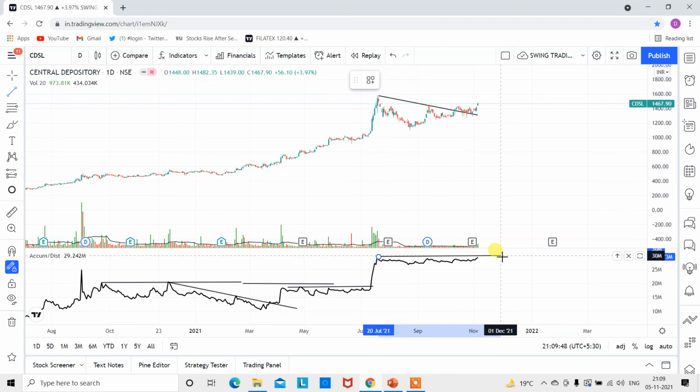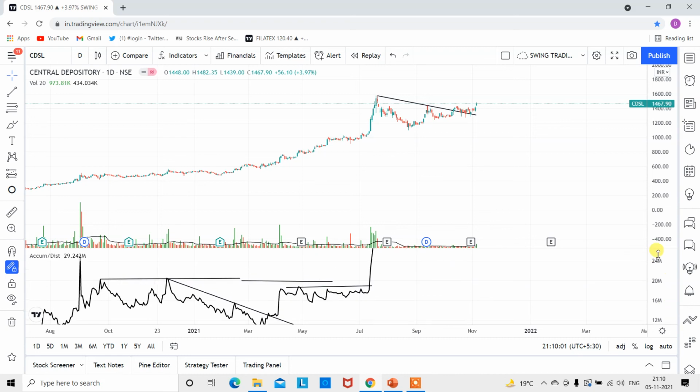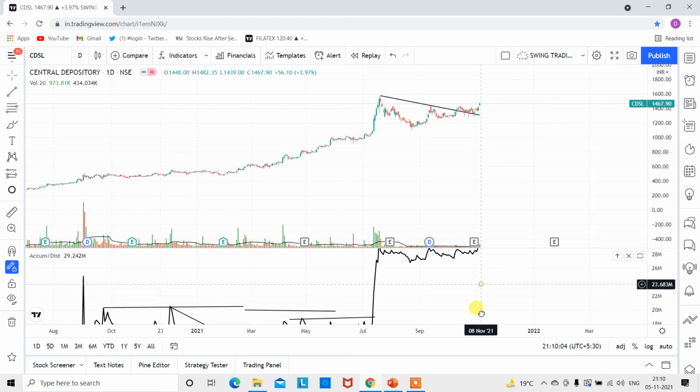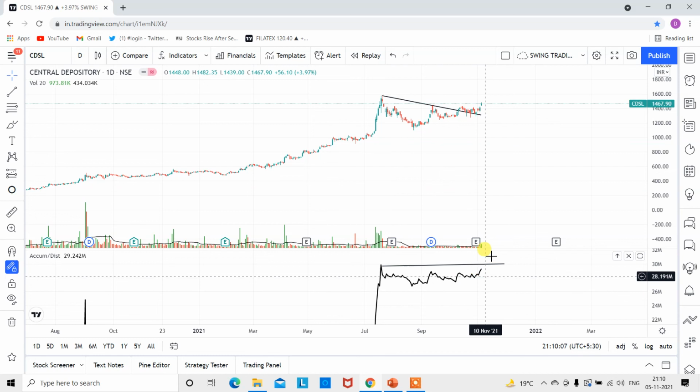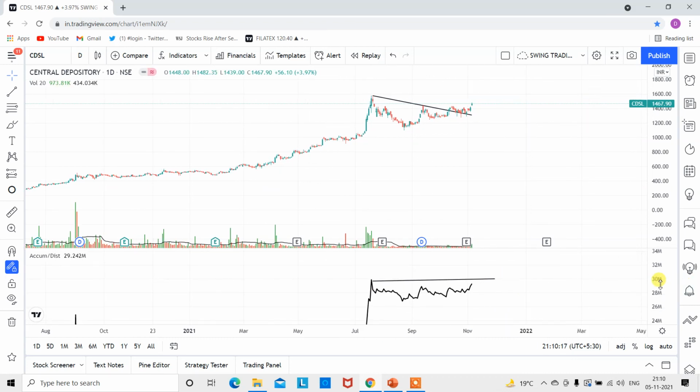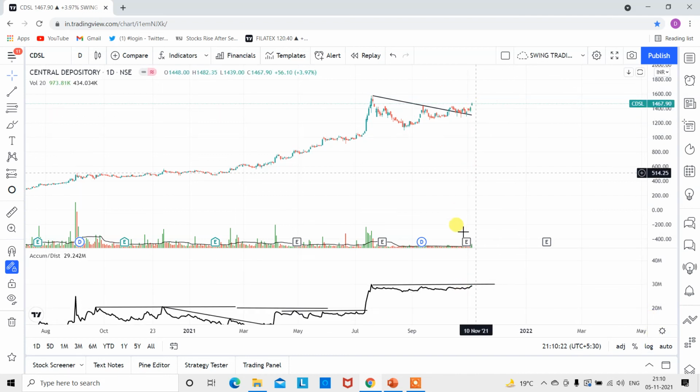Now you see here, in the last three sessions after this breakout retest, the three candles were positive on CDSL. Even the volume is rising. Now you can zoom it out like this. We are not sure what will happen in CDSL, but yes, when it surpasses this line, the volume will be about 30, which was the earlier high of the volume. So if it is surpassing another level of volume guys, now you need to be very alert and confident that the price is increasing and the volume candles are increasing.